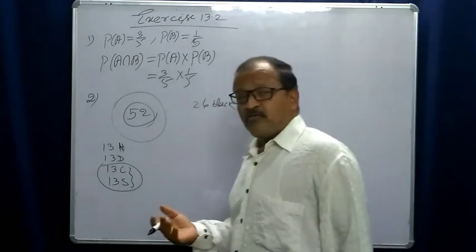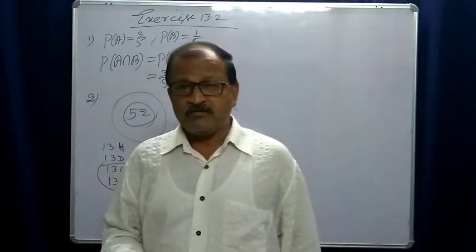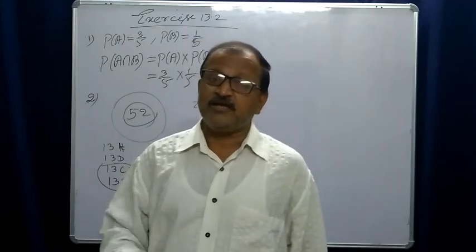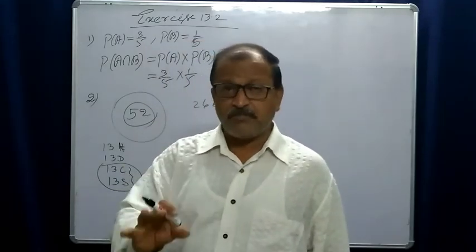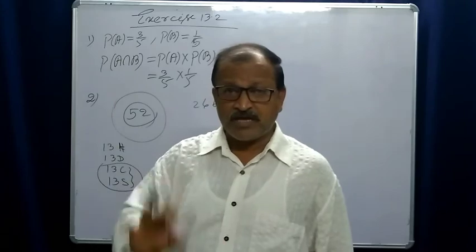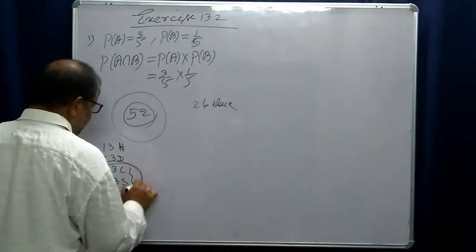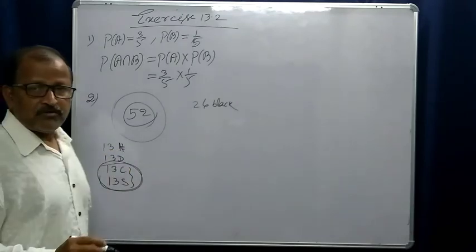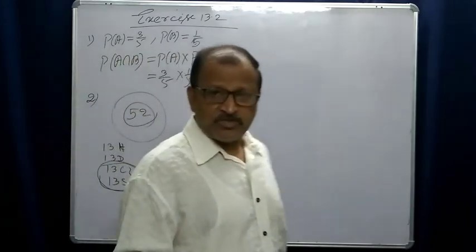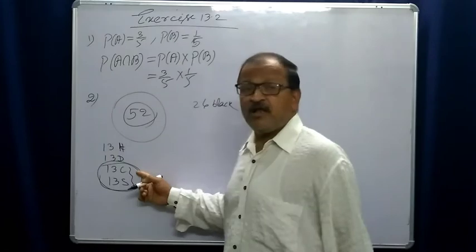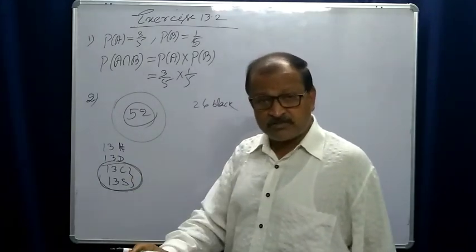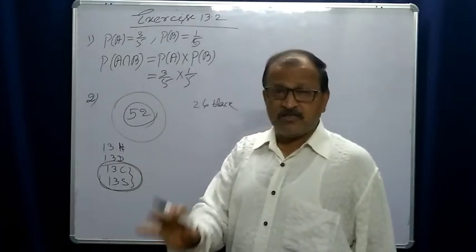While we are drawing one card, the probability of getting a black card will be what? The number of cases favorable to us is 26, because there are 26 black cards in the deck.